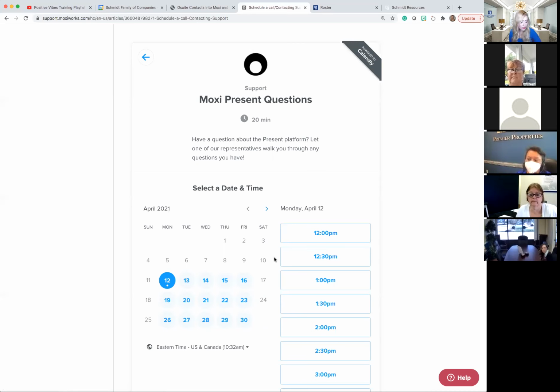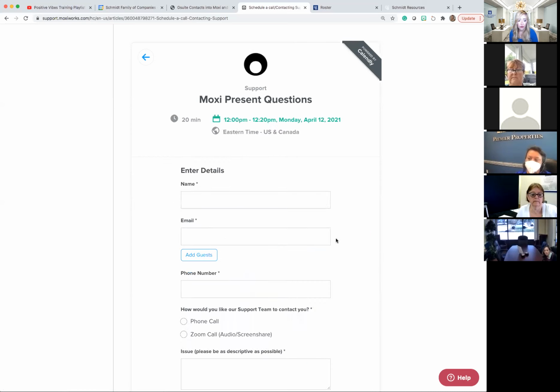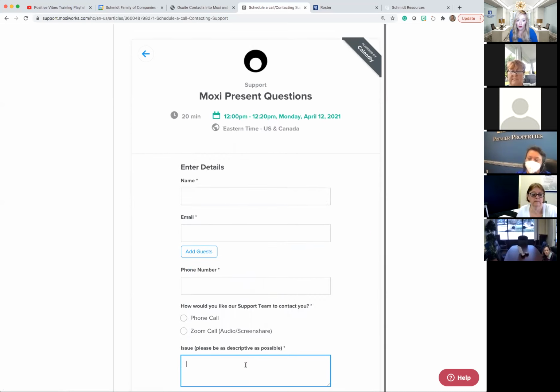A lot of support teams, through the virus, have a very long hold when you call, because there's a lot of support needed. So that is the point of this. They've cut out the hold time. You literally can select the time that you want to talk. You'll hit confirm, and then you can put in a very quick little message about the reason for the call. And you can choose whether it is a cell phone call, mobile call, or a Zoom call where you can see and screen share, which I do recommend, because that way they can walk you through step by step, just like I'm doing now.